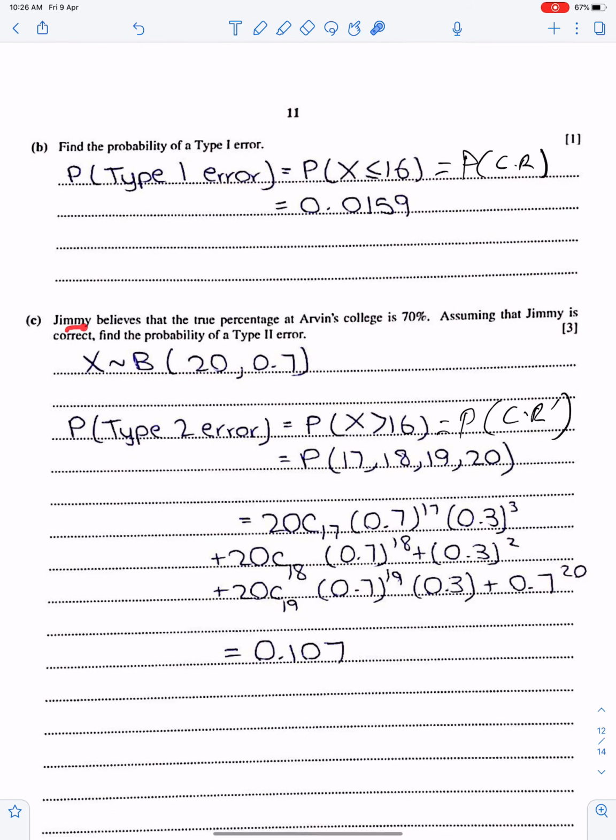Last part. Jimmy believes that the true percentage at Arvind's college is 70%. This is the new P, and it should be used for type 2 error. Assuming that Jimmy is correct, find the probability of a type 2 error. The probability of type 2 error is the probability of the accepted region, or critical region complement. This is the accepted region: 17, 18, 19, 20. Now get the probability of these numbers and give your answer up to 3 significant figures.